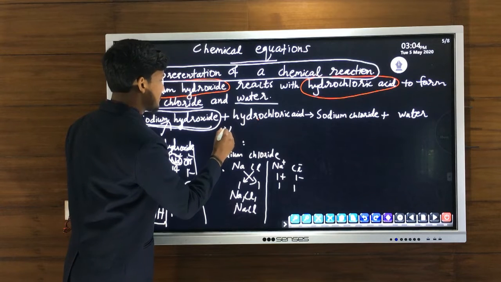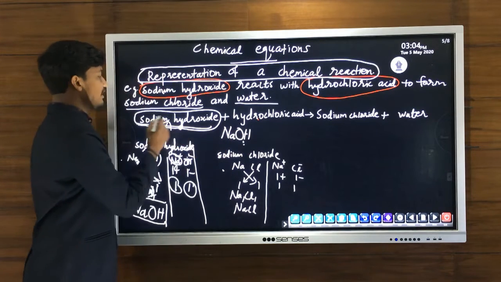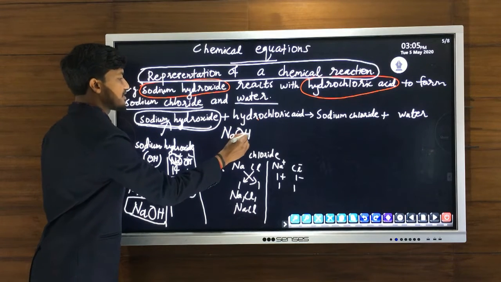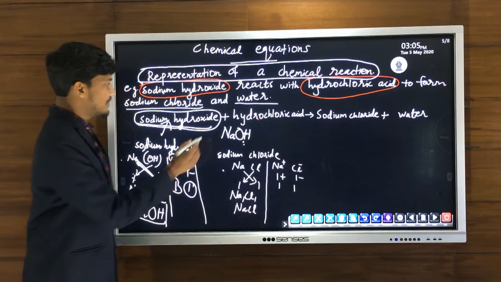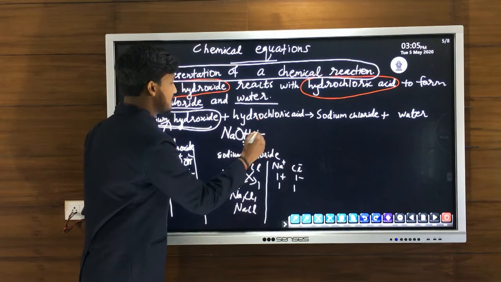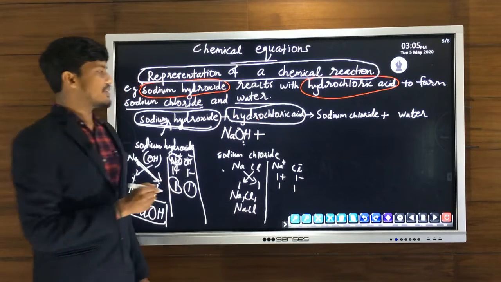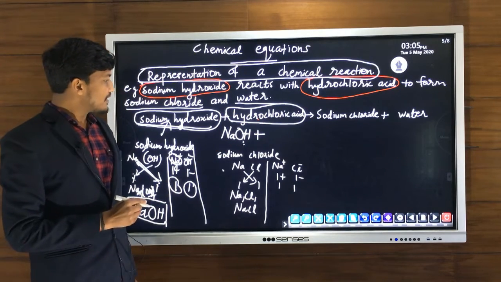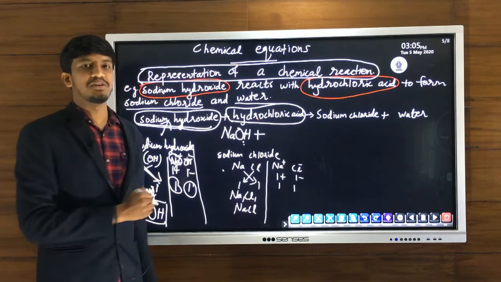So NaOH. So now we will write what? Instead of name, we write the chemical formula. Sodium hydroxide, its chemical formula we have NaOH. After that, plus, and second reactant is given, hydrochloric acid. Then what about hydrochloric acid? Hydrochloric acid is not an ionic compound.